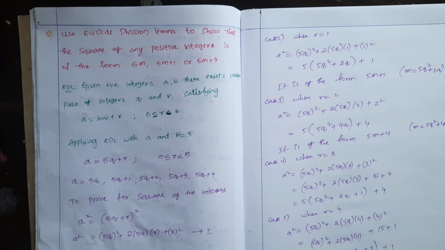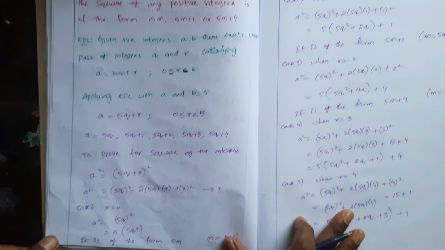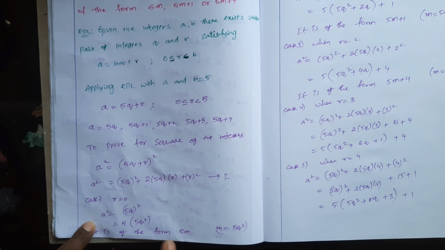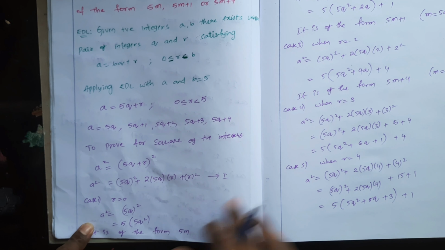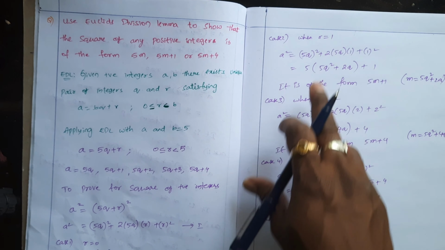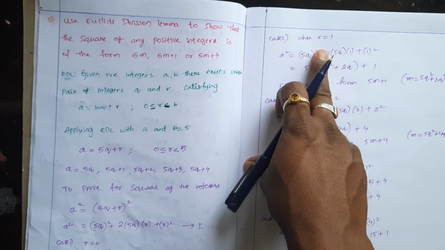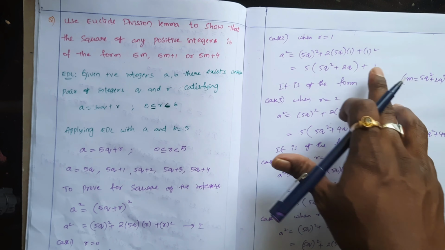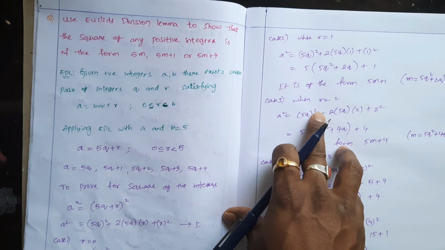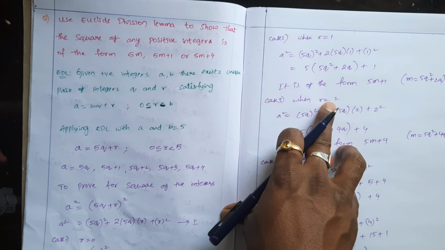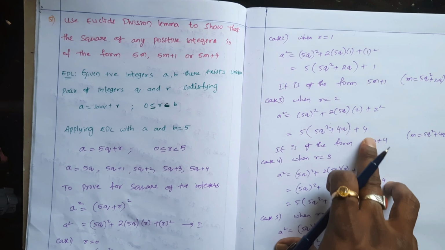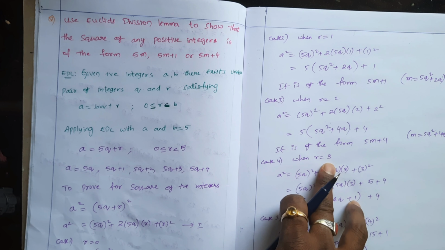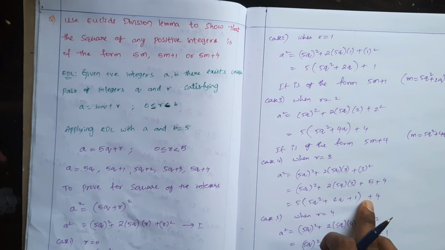Okay. So numbers which leave remainder 0, the squares of the numbers also leave remainder 0. If you take numbers which leave remainder 1, their squares will leave remainder 1. Numbers which leave remainder 2, their squares leave remainder 4. Numbers which leave remainder 3, their squares leave remainder 4.